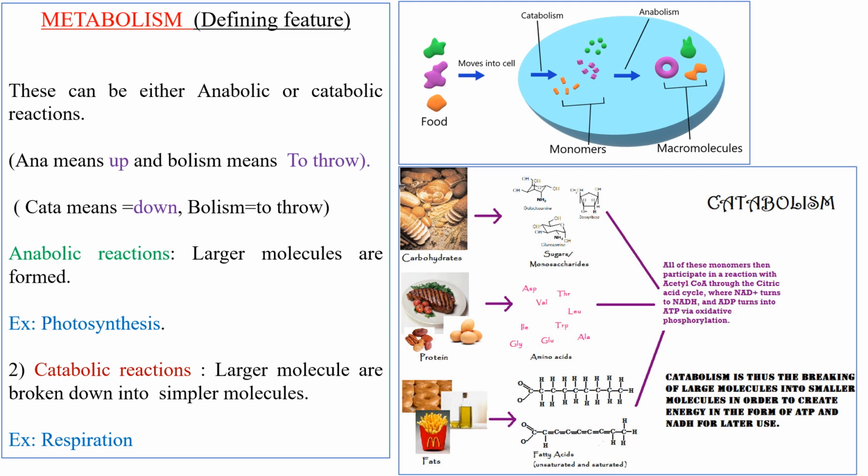The etymology of anabolism: ana means up and bolism means to throw. That means larger molecules are formed. Example is photosynthesis. Catabolism means breakdown process. Example is respiration.